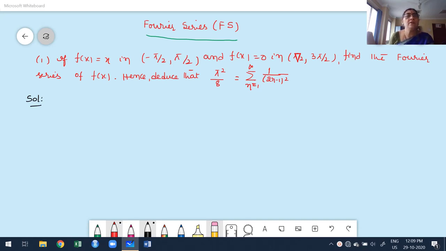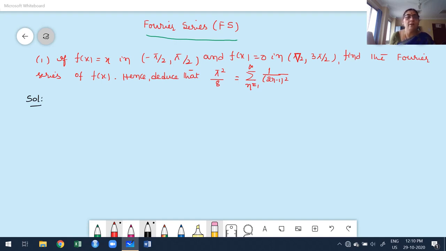The function is: f of x is equal to x in the interval minus pi by 2 comma plus pi by 2, and f of x is equal to 0 in pi by 2 to 3 pi by 2. Find the Fourier series of f of x, hence deduce that pi square by 8 is equal to the sum for n ranging from 1 to infinity of 1 by (2n minus 1) whole square. This is a different type of problem I want to discuss with the students.